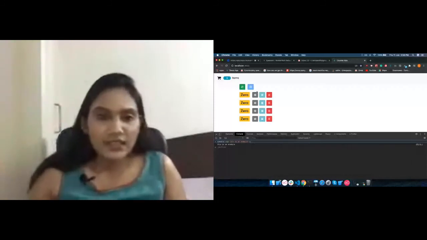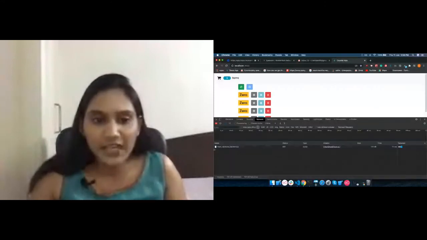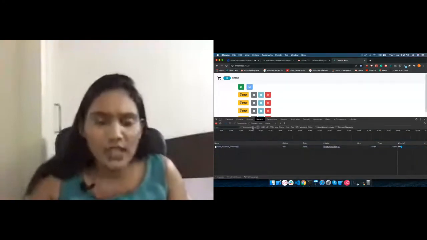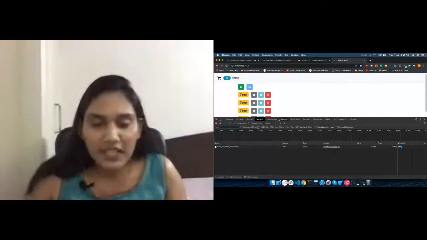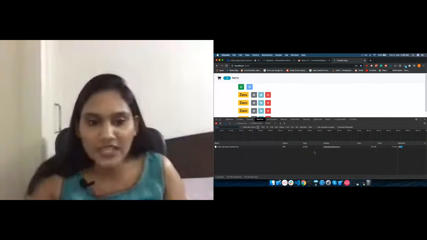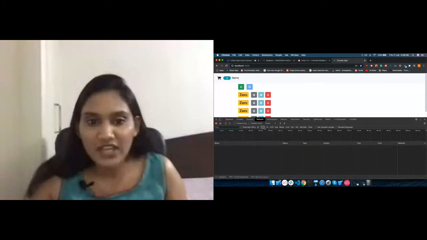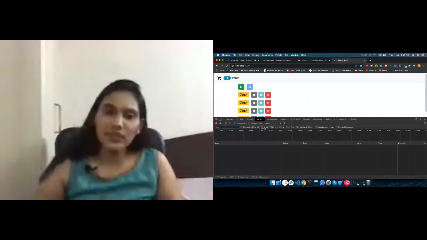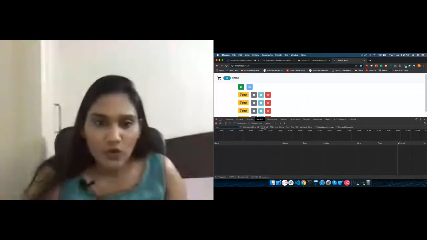Next is Network. If you are making any API call to the server to get some data, then all the calls will be logged here. As my demo application doesn't have any API call, you cannot see any here. But if you want to see any kind of XHR, JS, CSS, any kind of API calls going to the server, you can easily check it over here. You can also check the performance of the application.